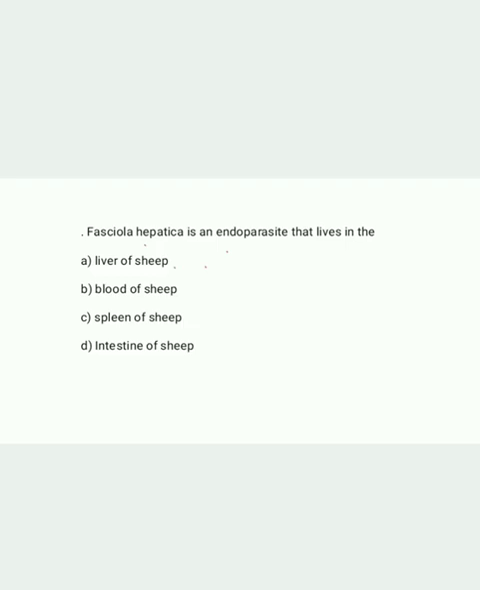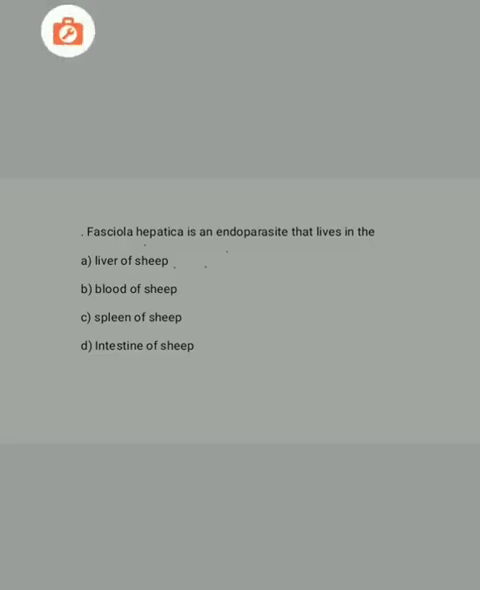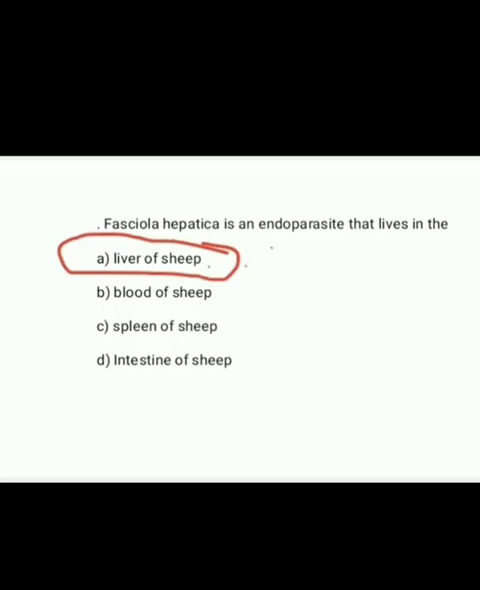Now there are several questions that can be asked in the form of MCQs. The first question here you can see is: Fasciola hepatica is an endoparasite that lives in the, options are given here: A. Liver of sheep, B. Body or blood of sheep, C. Spleen of sheep, and D. Intestine of sheep. You already know the answer. The answer is A. Liver of sheep.